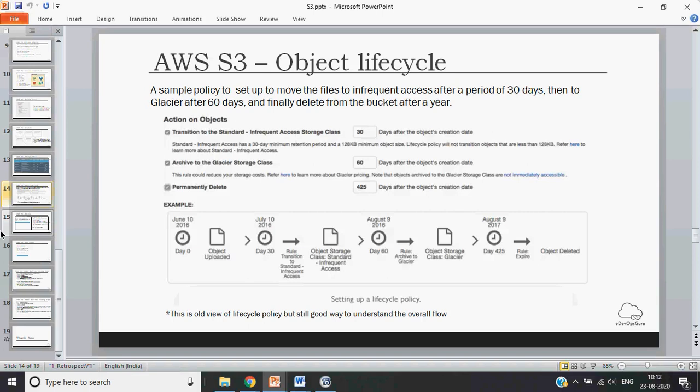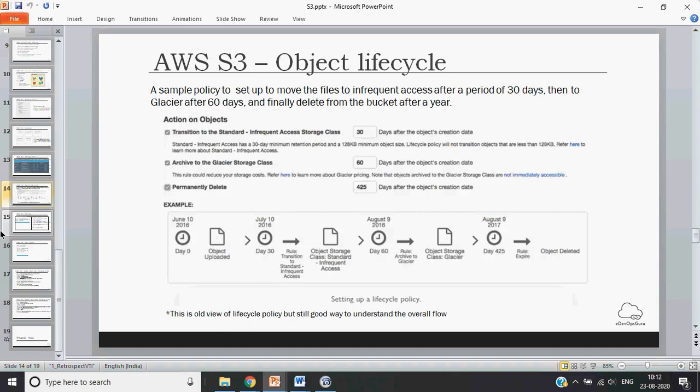Normally, if you store something on S3, the more the data becomes old, the less useful it becomes. You will not be accessing it very frequently. So if you have a database backup stored on S3, if it becomes old, then chances are very less that you would take it out and restore your database using that.